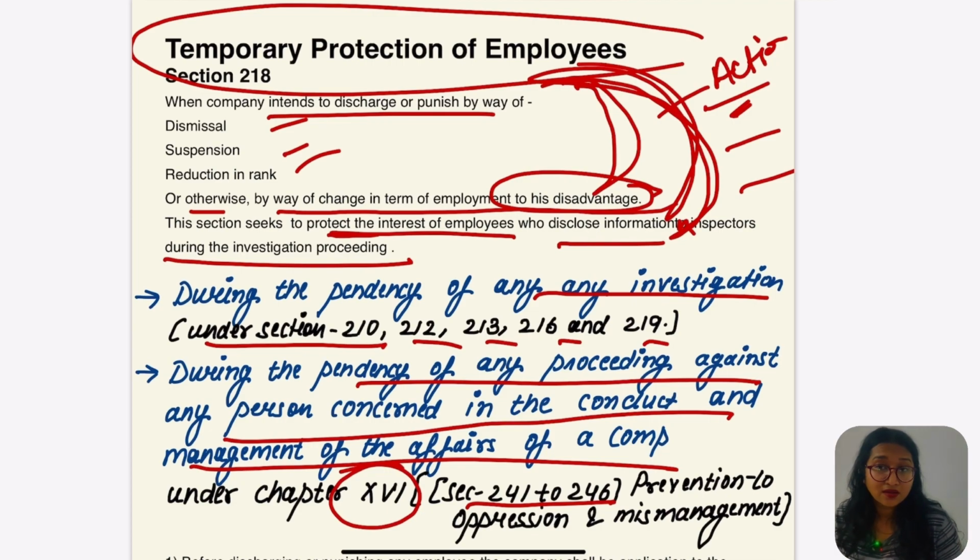But what if the tribunal has given the order within 30 days? If the company is not satisfied by the order given by the tribunal, the company can go for a further appeal in the appellate tribunal within the next 30 days. But what if the company is again not satisfied by the order of the appellate tribunal? Can they go for a further appeal?